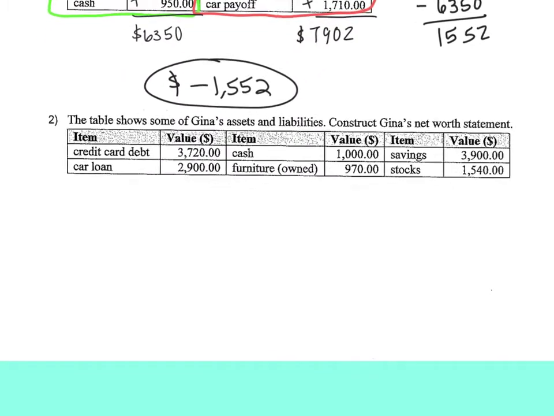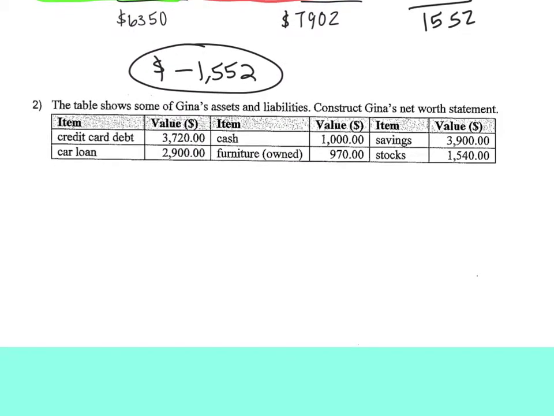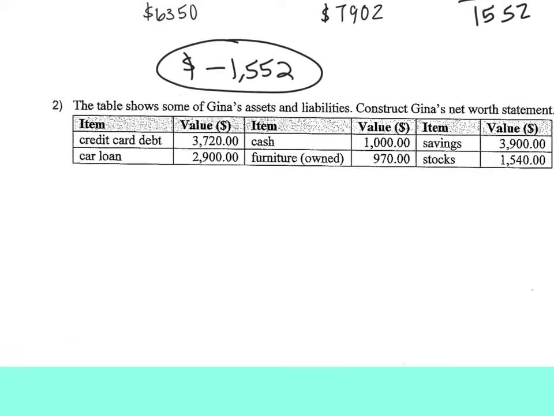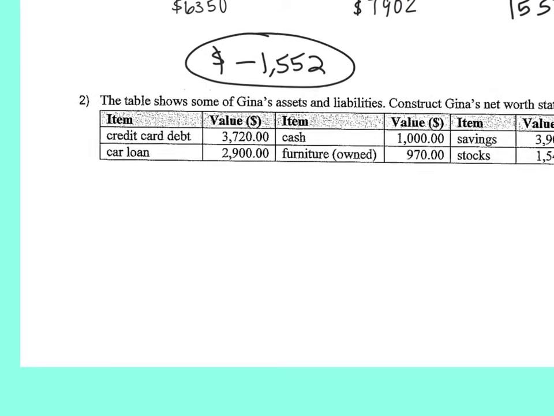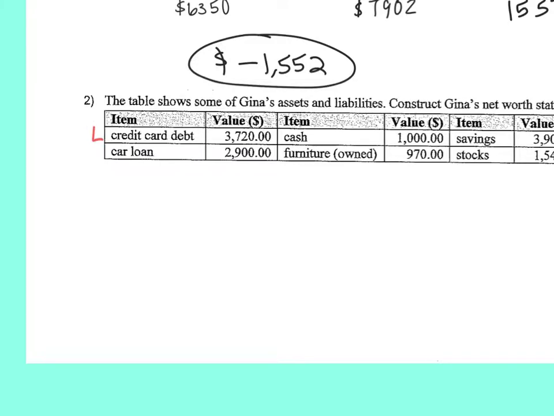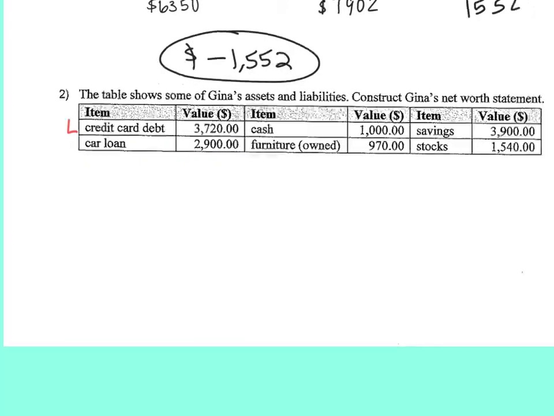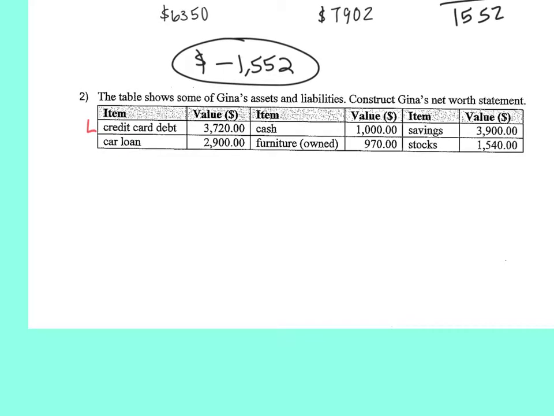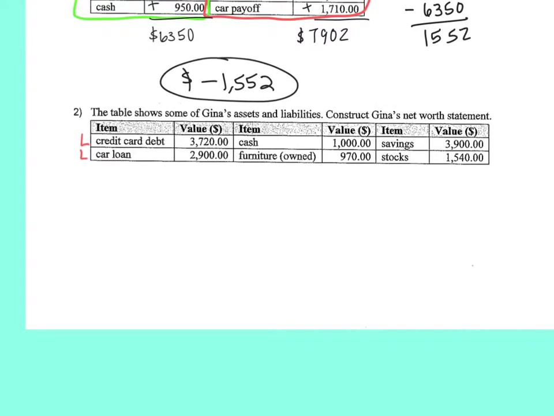Okay, so they didn't break it down for us. They just said item, item, item. So if I have credit card debt, is that an asset or a liability? Liability. I'm going to put an L next to all my liabilities, okay? What about a car loan? Any kind of loan that's not paid off is a liability. That means you owe money to the bank or whoever. What about cash? That's an asset.